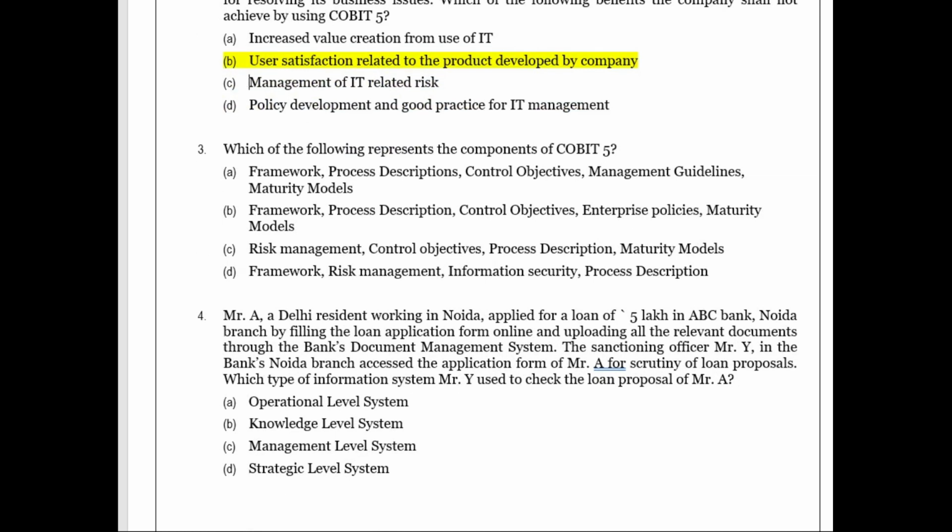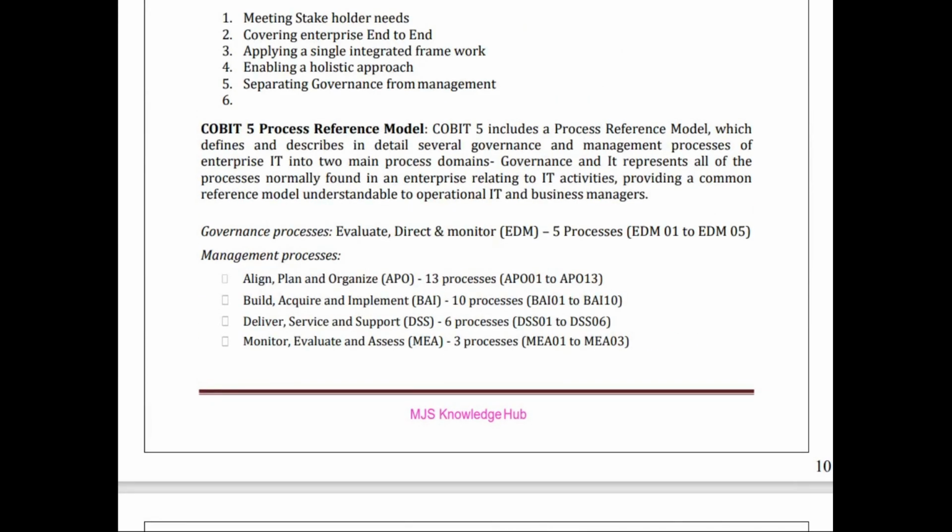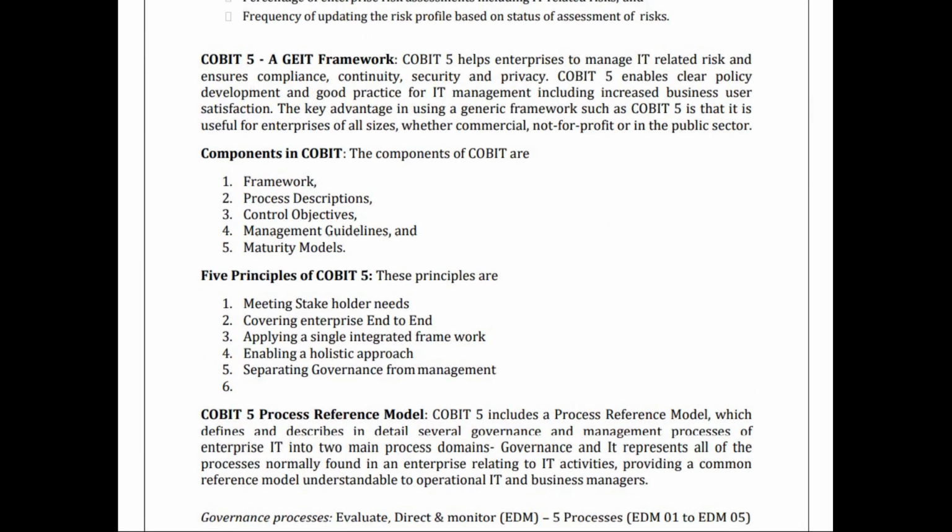Then, which of the following represents the components of COBIT-5? Let's go back again to here. What are the components of COBIT-5? We have 7 enablers. Enablers are not the components. Don't get confused with these two. So what are the components? Framework, process description, control objectives, management guidelines and maturity model. These are the 5. This line must be followed.